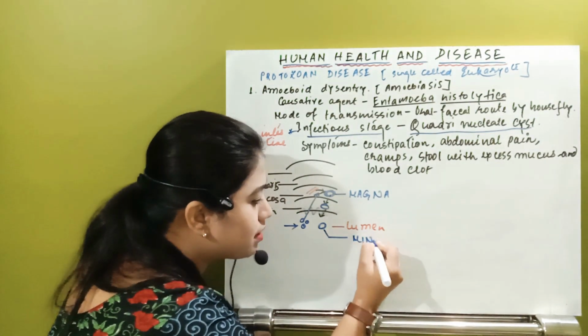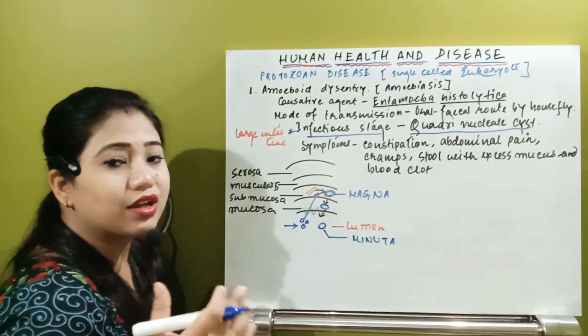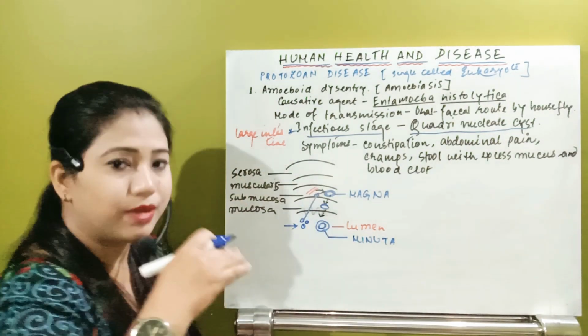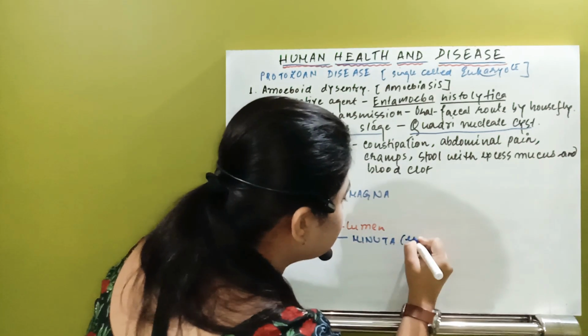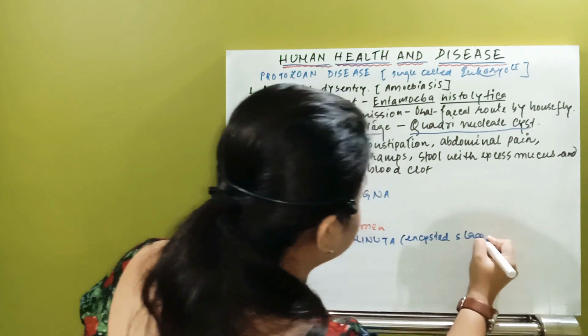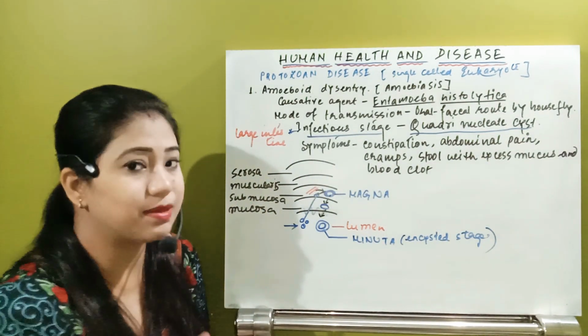This is known as the minuta. That minuta will start to have a layer outside. It will be covered by a cyst layer. So this is an encysted state.